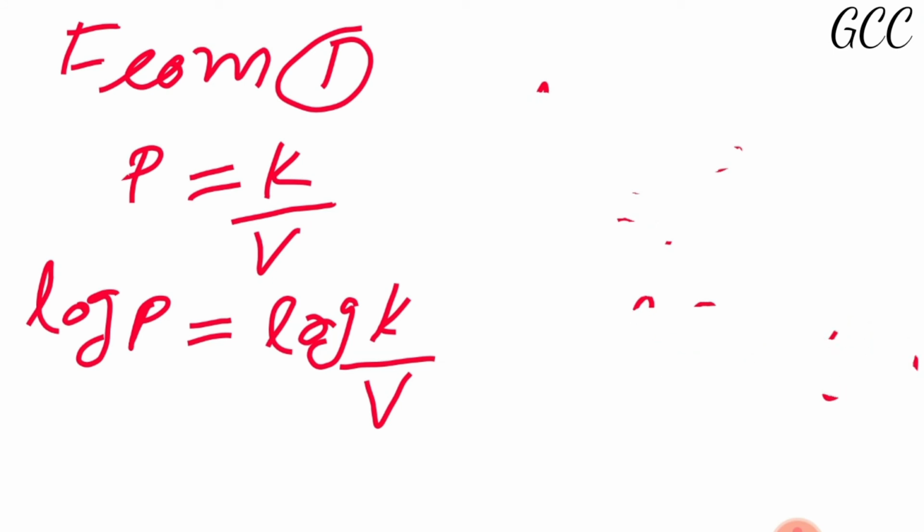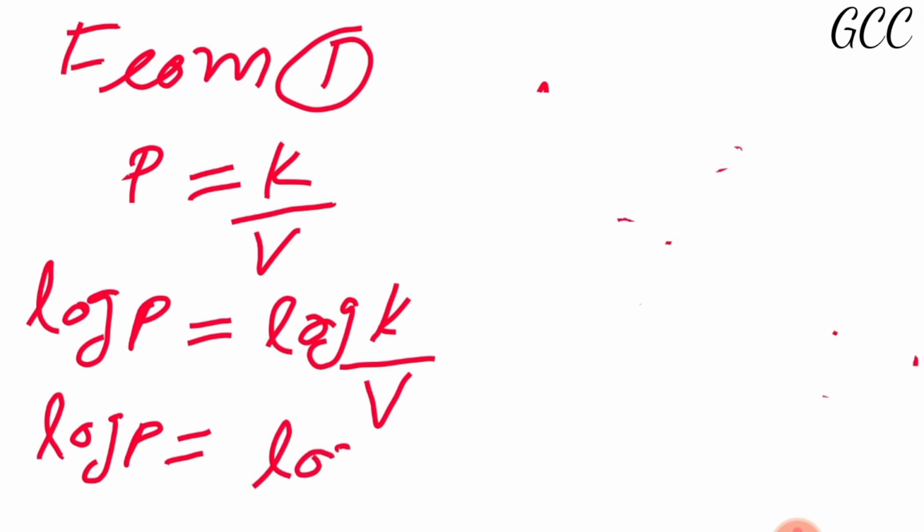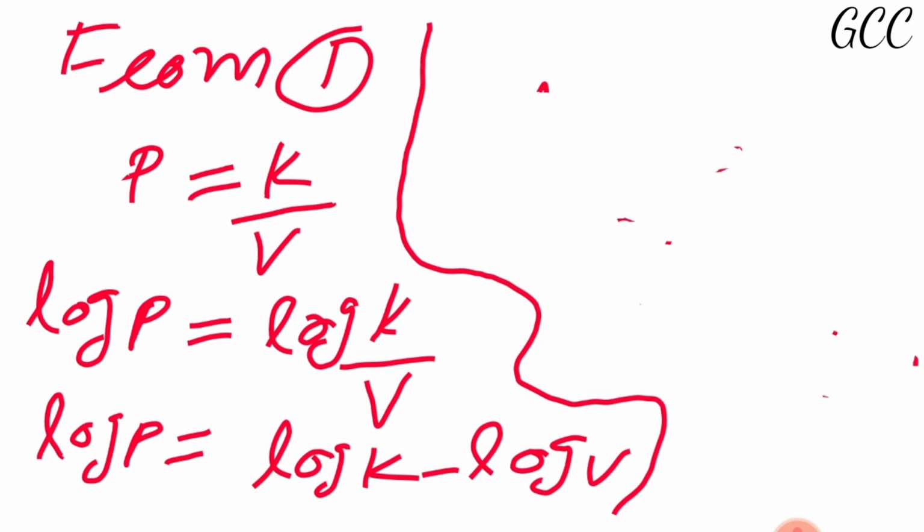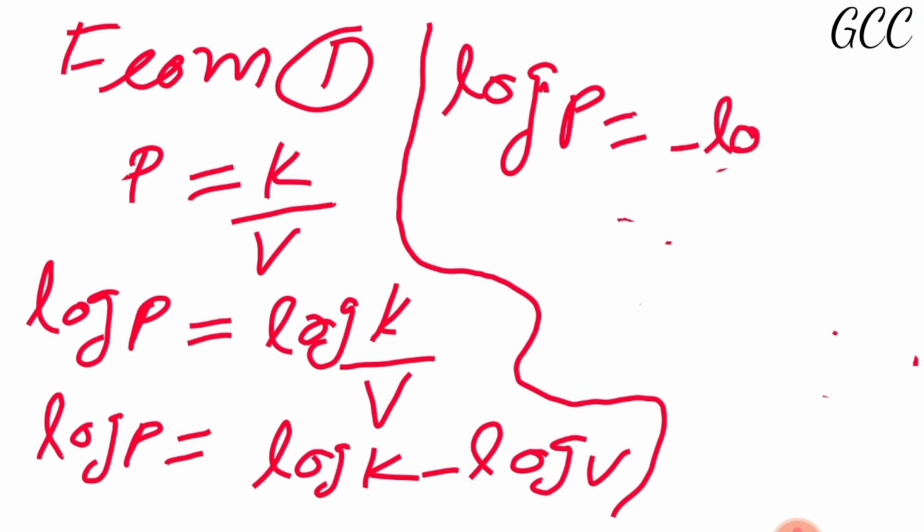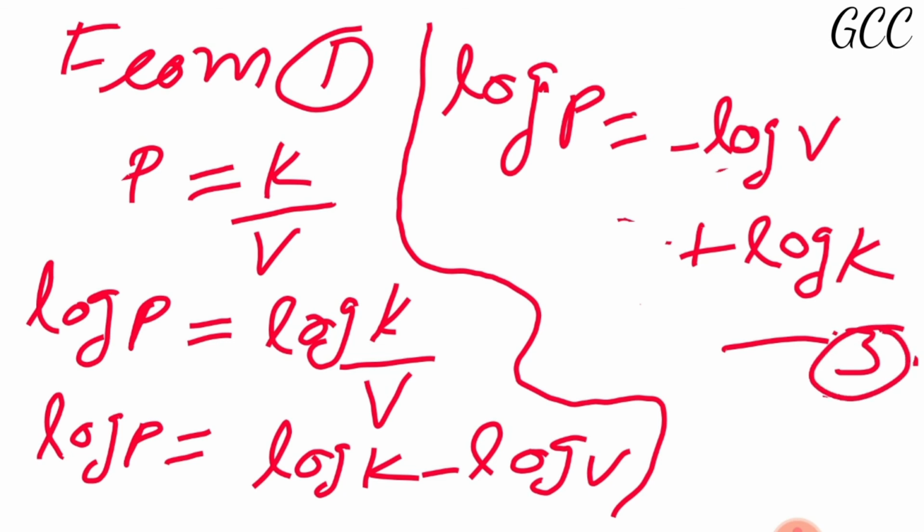Then it will become what? What will become of it? Log of P is equal to log of K by V. So what we can write? Log of P is equal to log of K minus log of V. Are you getting my point? Yes or no? Then after that, beta, what we can write there? We can just rearrange it. Log of P is equal to minus log of V plus log of K. Let it be its number 3.